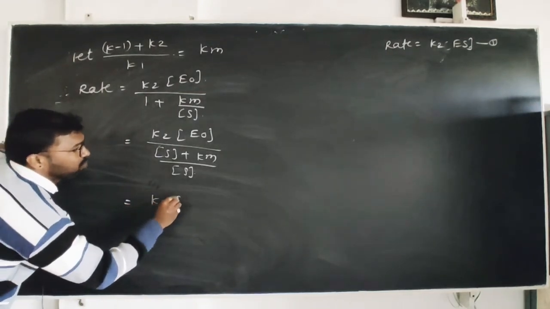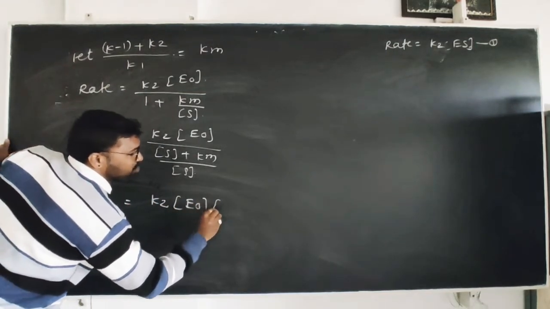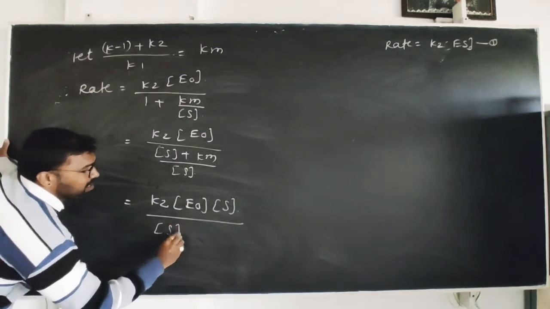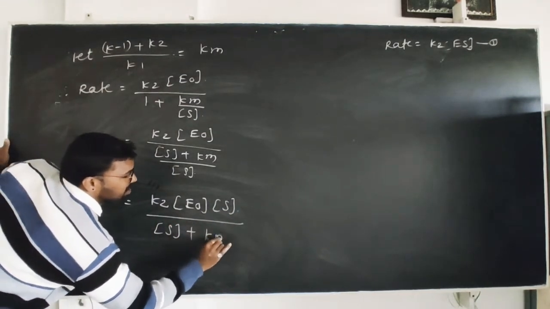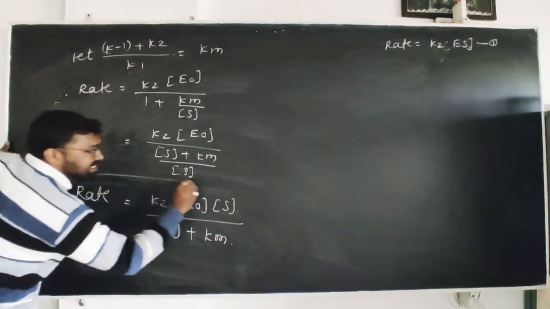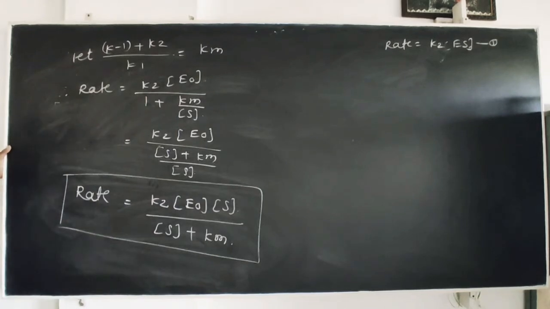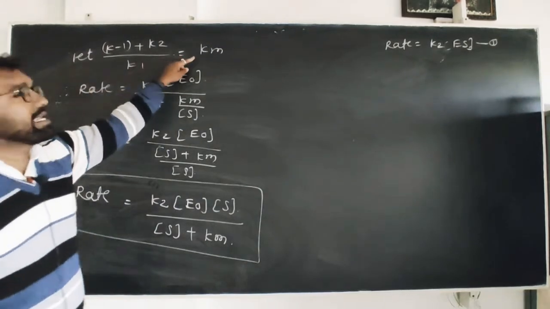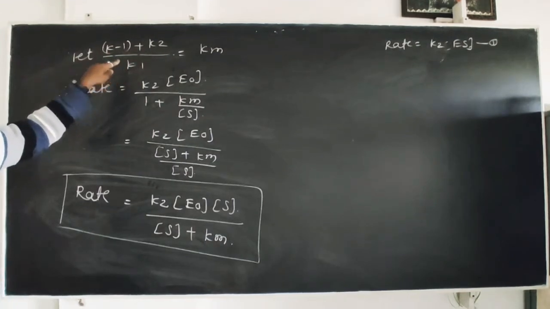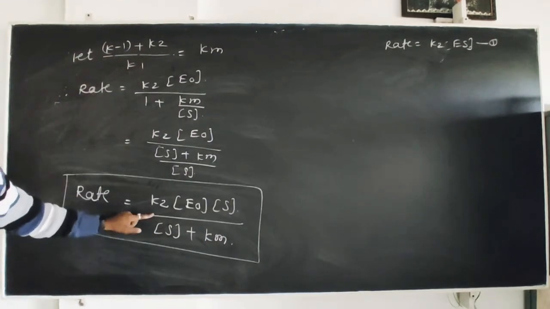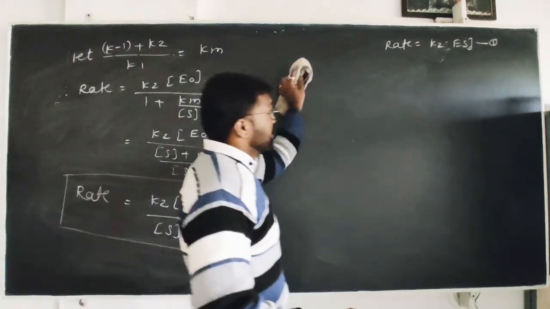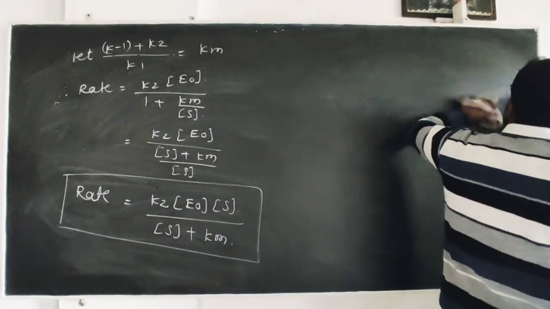That means rate is K2 into initial concentration of enzyme into concentration of substrate divided by substrate plus Km. This is the rate of this enzyme catalysis reaction, where Km is the Michaelis and Menten constant, equal to K inverse plus K2 divided by K1. But from this equation we can't find the actual rate of this enzyme catalysis reaction.